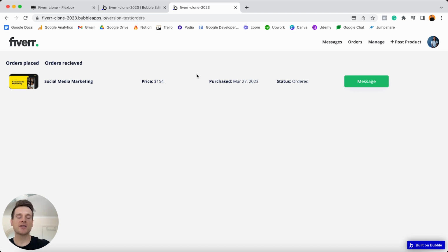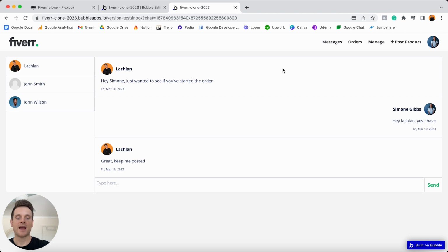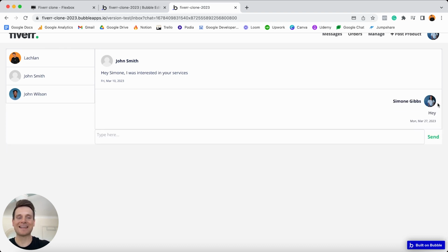Now, if the user that's logged in is also a freelancer, they'll also be able to see a list of all of the orders they've received, from which they can easily manage these. So they can update the status of this order, or if they'd like, they can even send a message to the person who placed this order. And look, over in our message page, we can jump between all of the different conversations we have, and we can even send a response here directly inside of our app. And of course, this is going to update in real time as we send those messages.